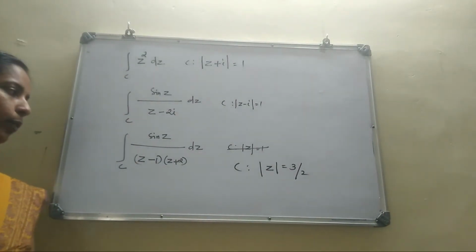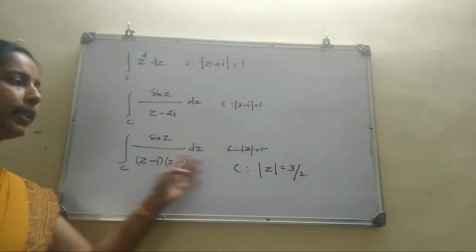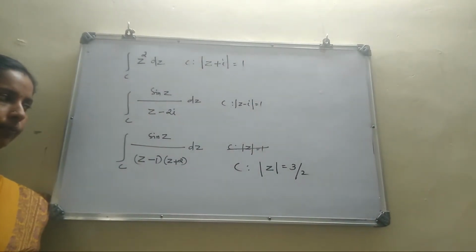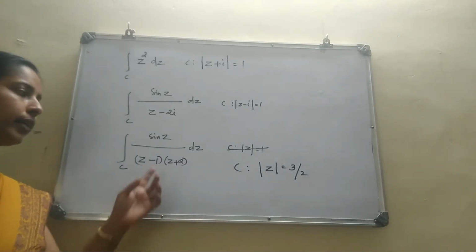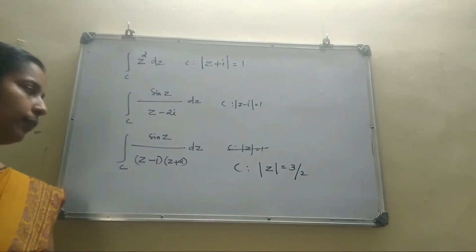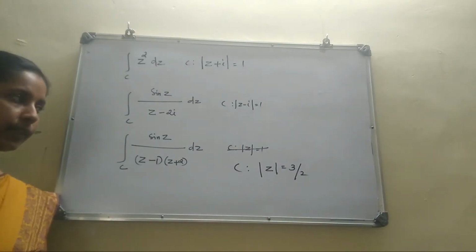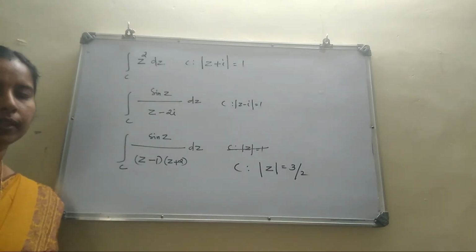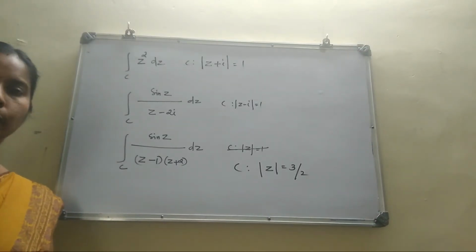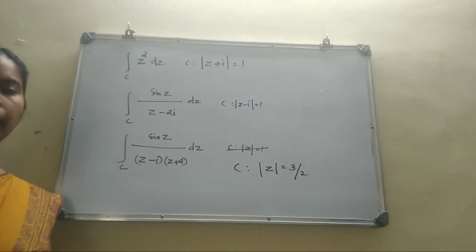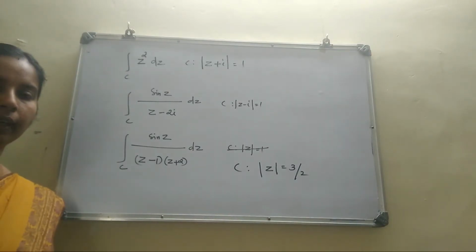Next you consider this question and assume the curve C is mod z equal to 3 by 2. Suppose we wish to evaluate this integral where C is mod z equal to 3 by 2. It is a circle with center 0 and radius 3 by 2. Here the singular points are 1 and minus 2. Clearly 1 is inside of C and minus 2 is outside of C. So here one singular point lies within C. Singular point is a point in which the function is not analytic.